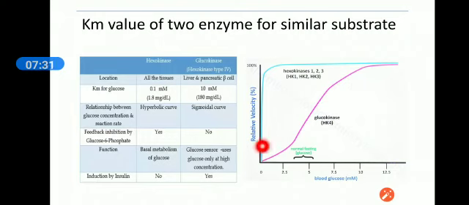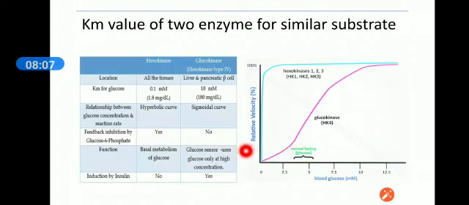But the half Vmax, or Km value, of these enzymes is entirely different. Hexokinase and glucokinase both deal with glucose. Hexokinase is present in all of our cells, while glucokinase is present in the liver and beta cells of the pancreas. Km is a concentration of substrate.